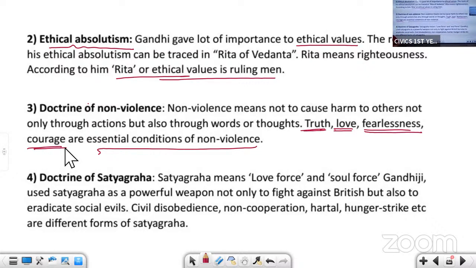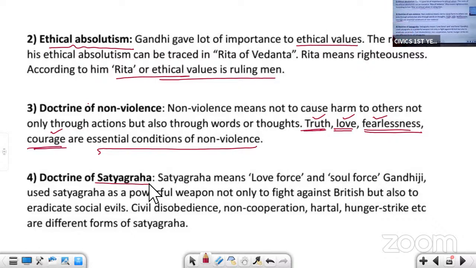So for non-violence, the essential conditions are truth, love, fearlessness, and courage.